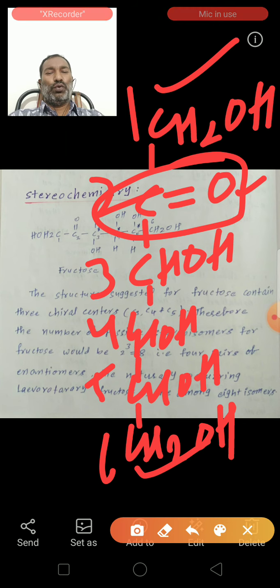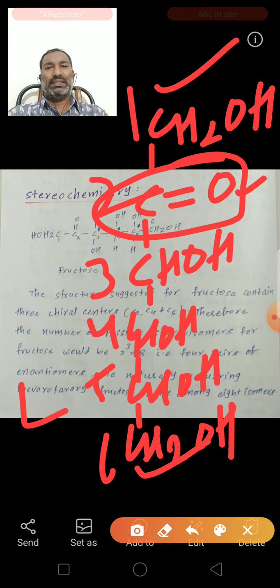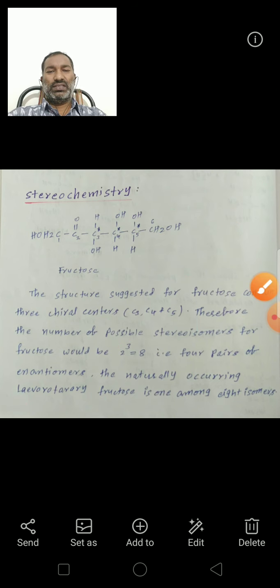It is levorotatory, rotating plane polarized light towards the left or anti-clockwise direction. This is the structural elucidation of fructose.